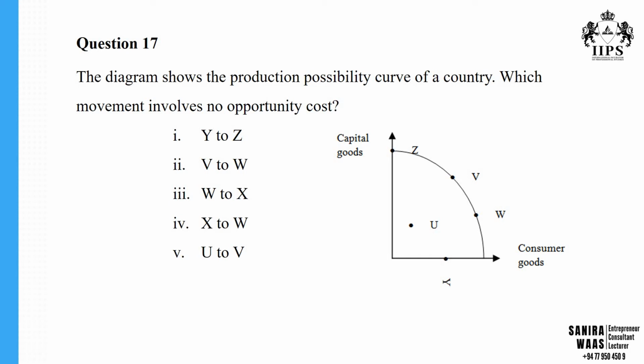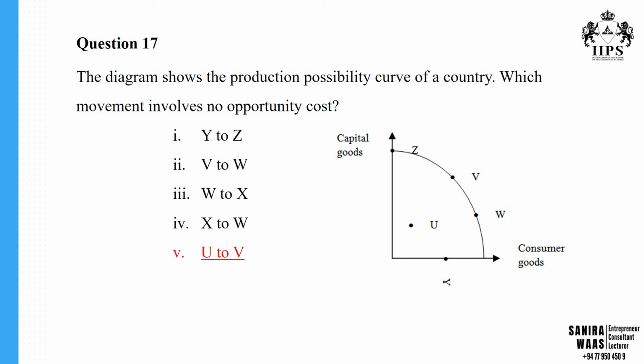It means all the resources have been fully utilized at the maximum. But the points inside the curve are identified as unemployed or underemployed resources. When you shift from an underemployed or unemployed position to a fully employed position, there would be no opportunity cost. That is the logic you need to keep in mind.